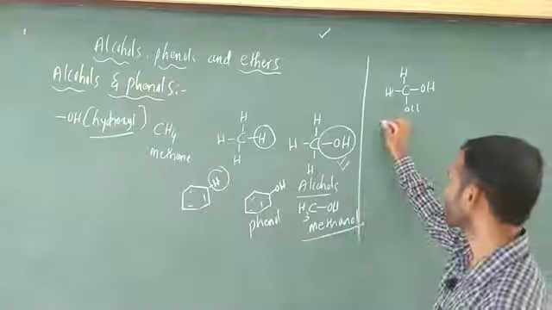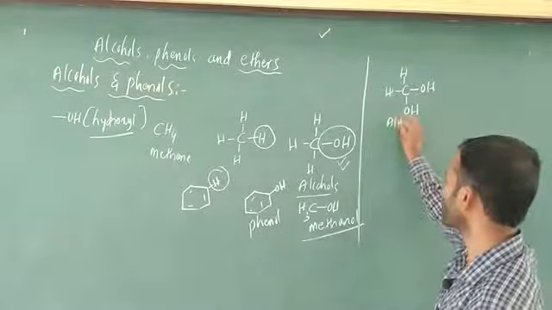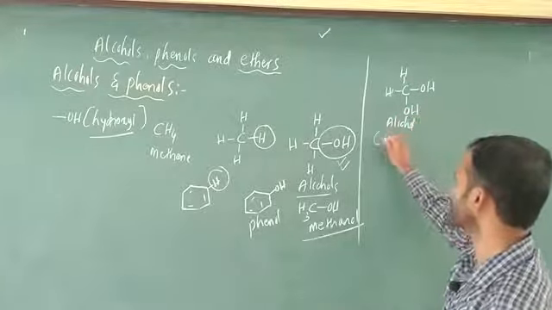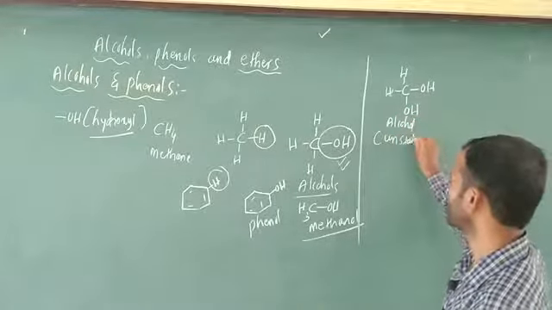We call them alcohols, but they are unstable.